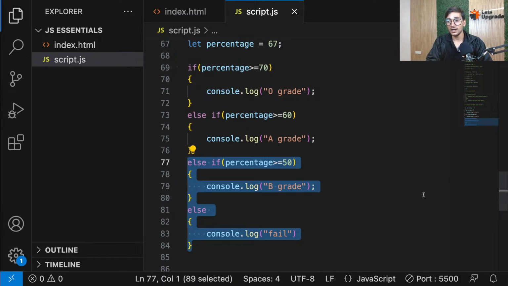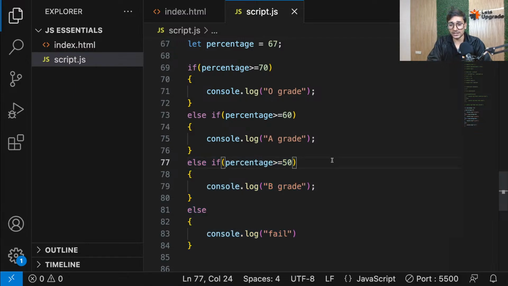Okay. No, semicolon is not mandatory in JS. Anjali, no, semicolon is not compulsory. Here you can also work without a semicolon. But as a good programmer, I always try to put a semicolon here, because when I work with other languages, I don't want to hamper my habit of putting semicolons. That's why I always use semicolons.